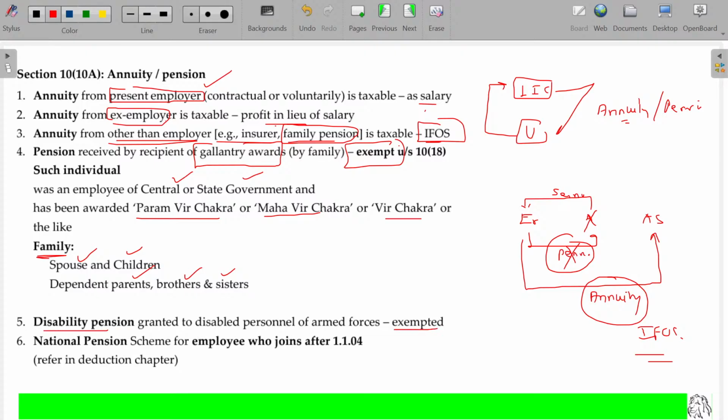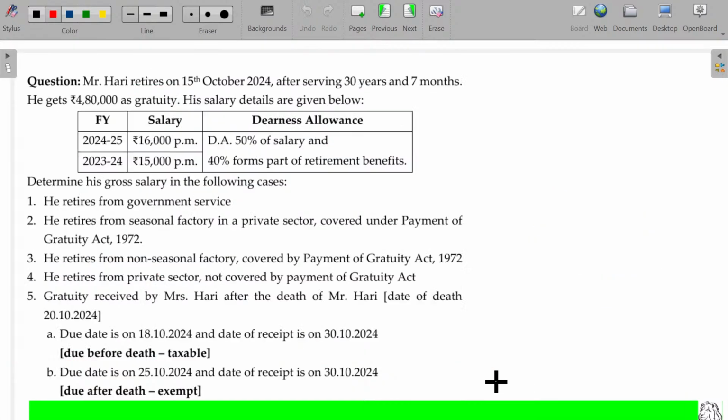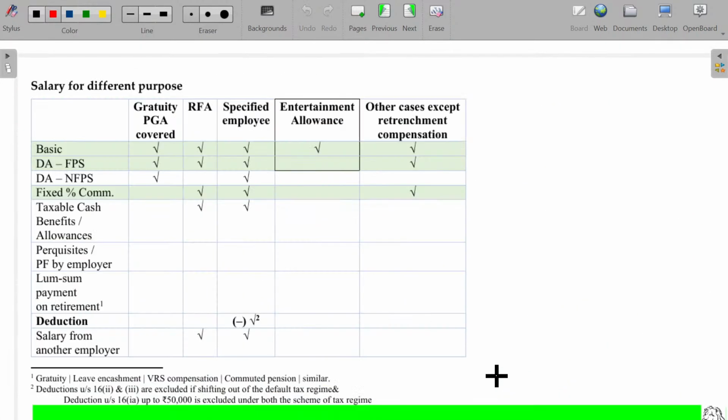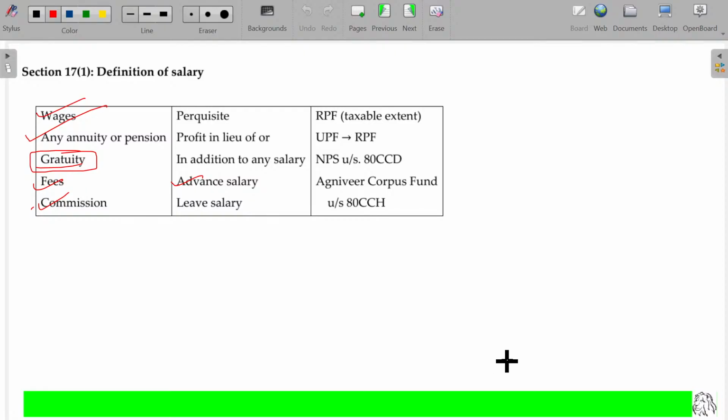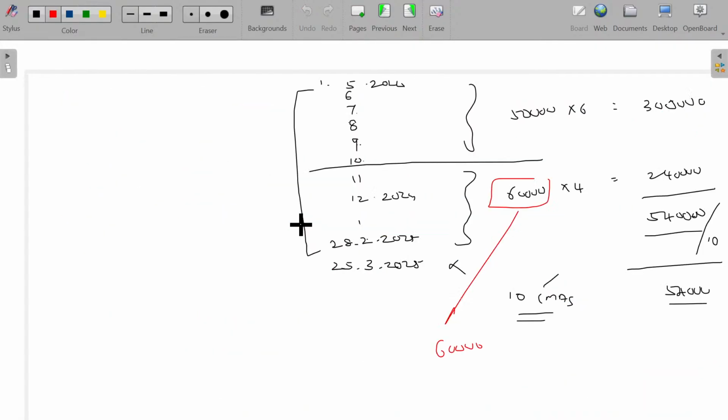Disability pension is also exempted. National pension scheme is also exempted, where we are going to refer to this along with the deduction chapter. National pension scheme is offered to the employee who joins on or after 1/1/2004. This is called in short NPS. It will be referred to under section 80CCD. Any of this is going to be studied later on. Okay, let me finish up the summary related to the pension here.